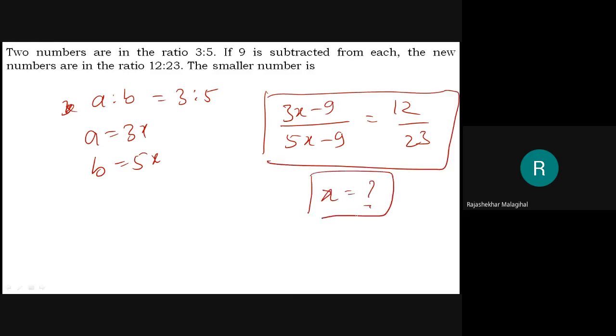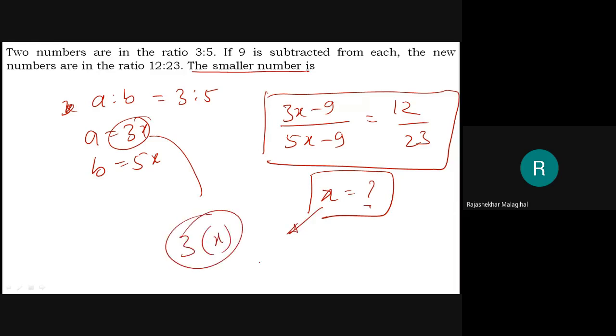Find the x value. And whatever x value comes, that is not the answer. The answer they are asking for is the smaller number. Here 3x and 5x are there. Which is the smaller number? 3x is the smaller number. Therefore, whatever x you find, multiply it here with 3. This is the answer. Okay. Just solve it yourself. Take a screenshot if you want. Then you can solve this question.